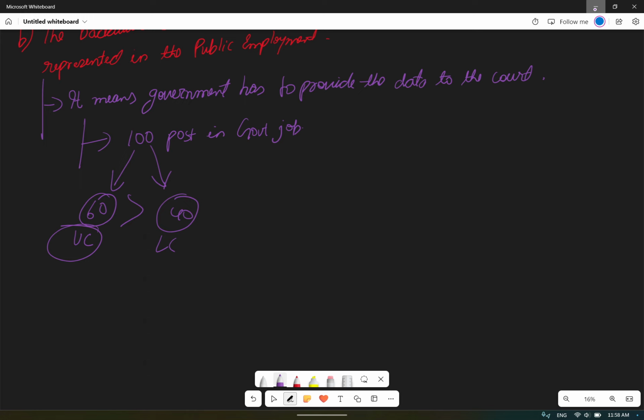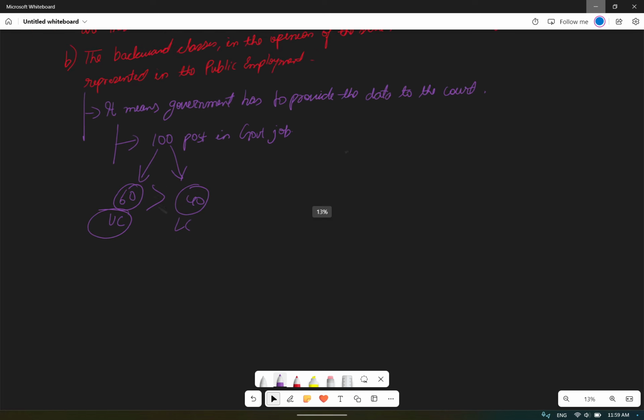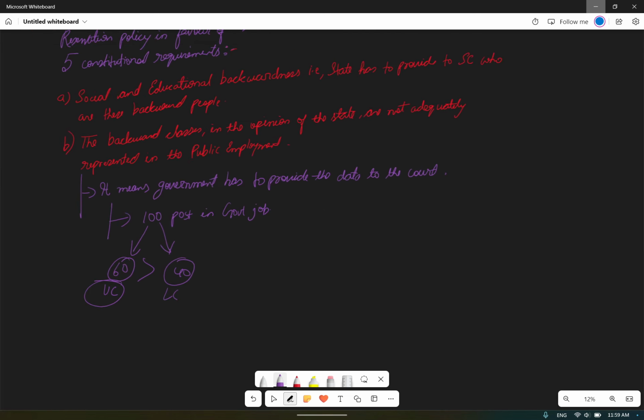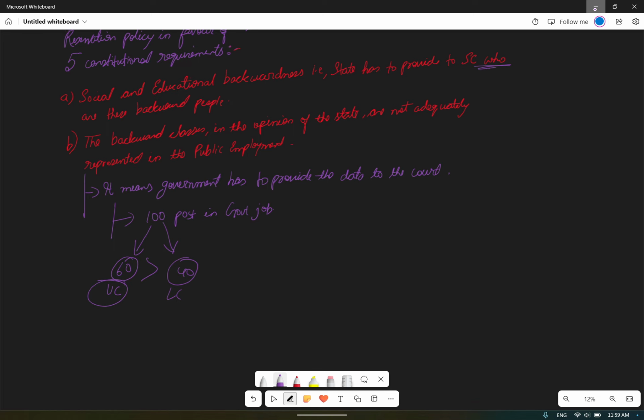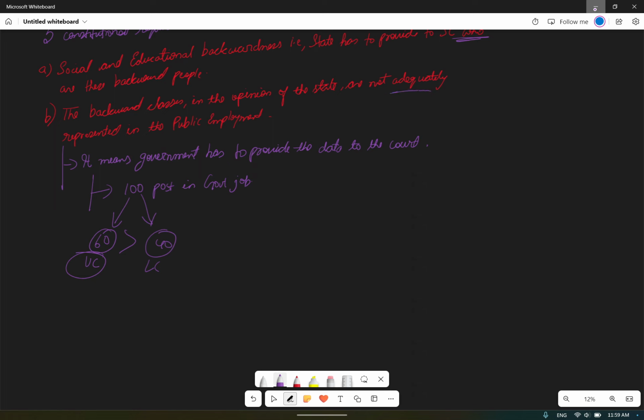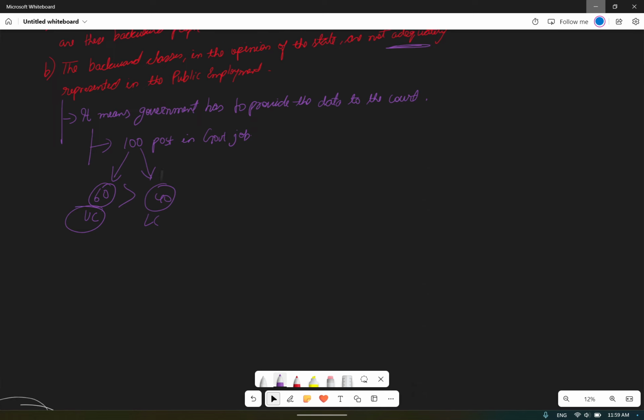So as per Article 16 clause 4, this is the enabling clause, and to give a reservation we have to satisfy 5 points. Among the 5 points, first, we have to identify who are these people. In the second, we have to prove that these section of the people who are identified as backward people are not being adequately represented within the public employment.